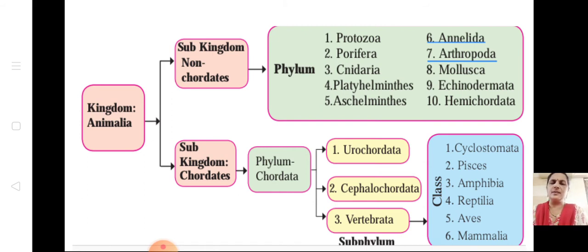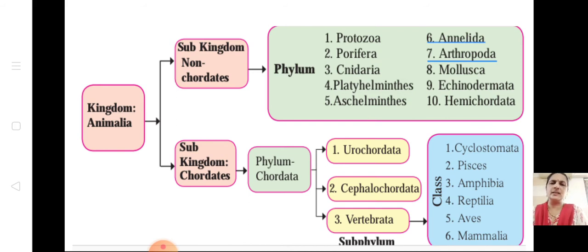Under non-chordates, there are 10 phyla. What are they? Protozoa, Porifera, Cnidaria, Platyhelminthes, Aschelminthes, Annelida, Arthropoda, Mollusca, Echinodermata and Hemichordata. Under subkingdom chordates, it has got one phylum. What is the phylum name? It is also Chordata only. It has got three subphyla. What are they? Urochordata, Cephalochordata and Vertebrata.